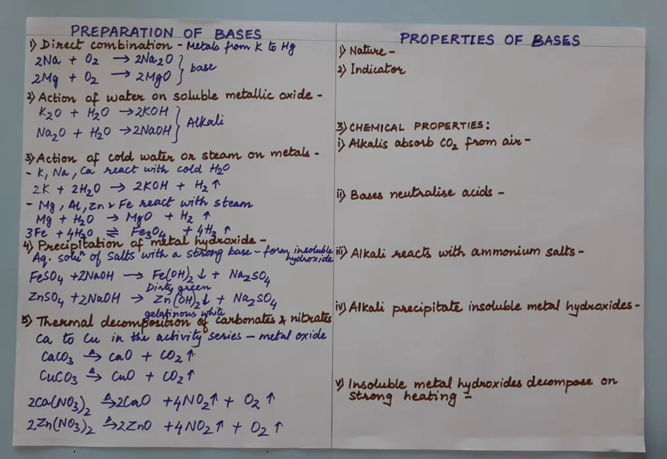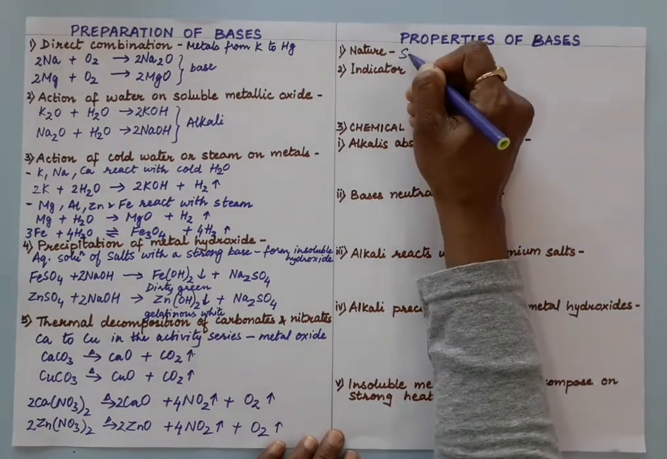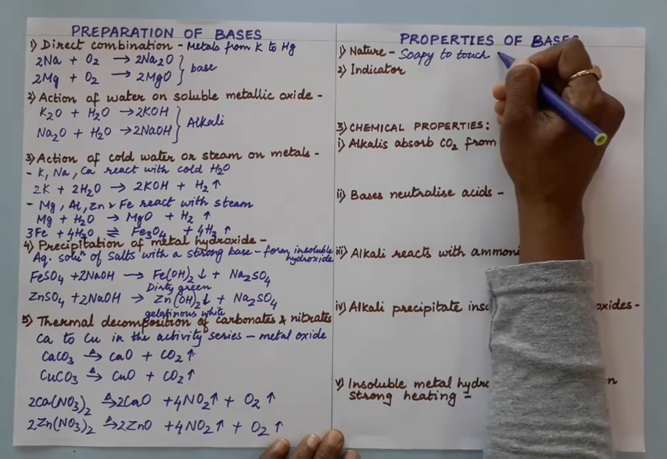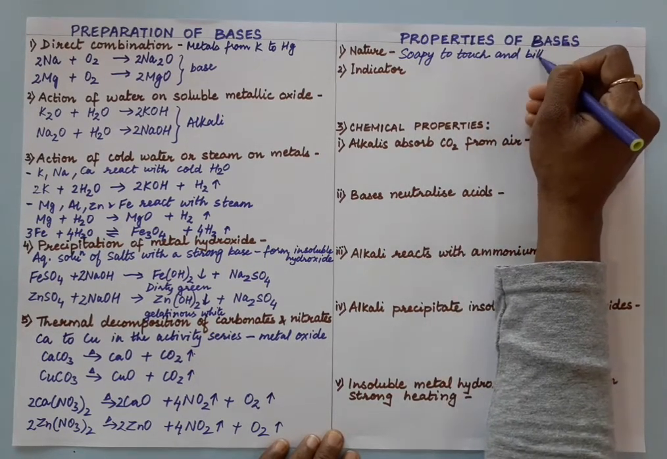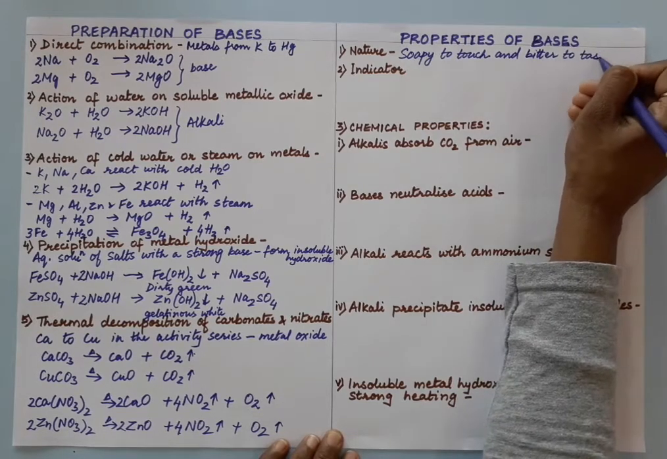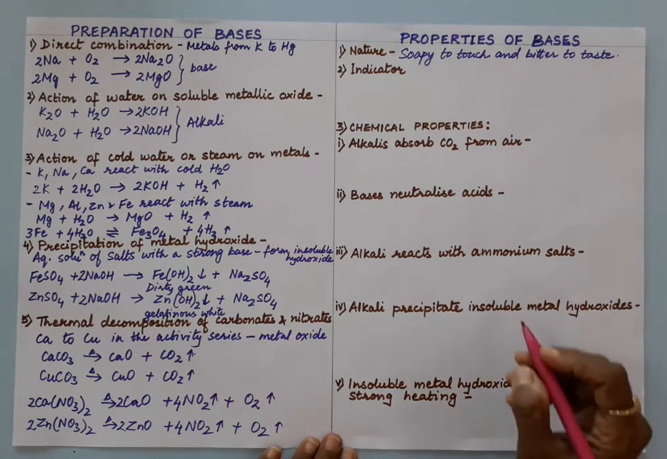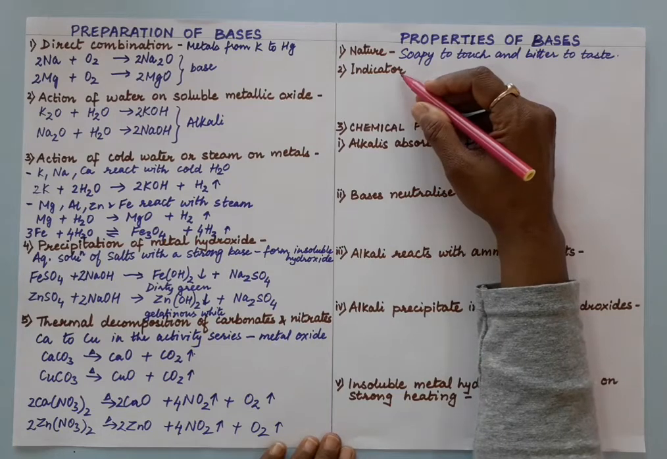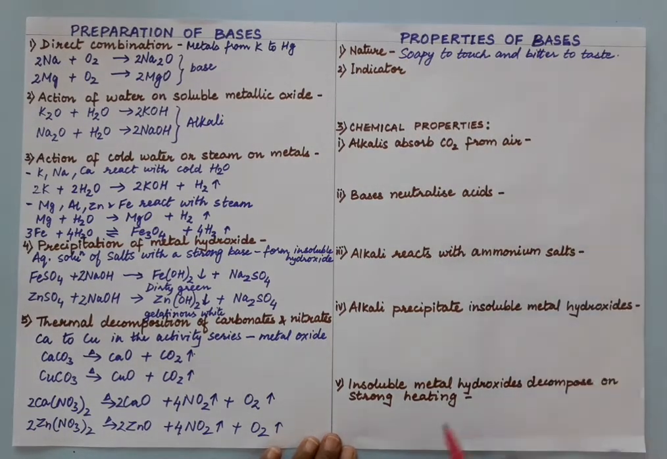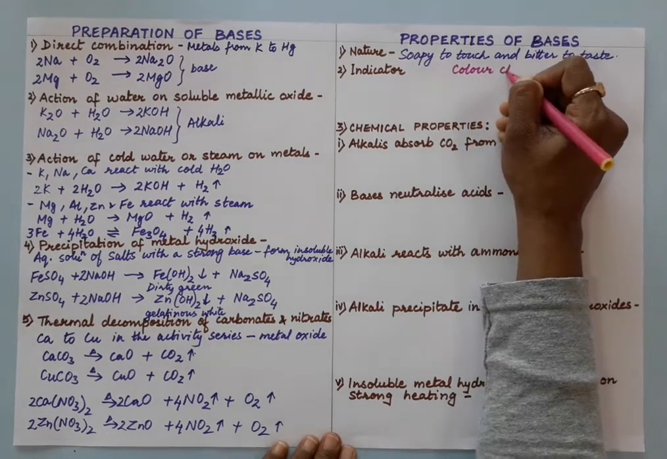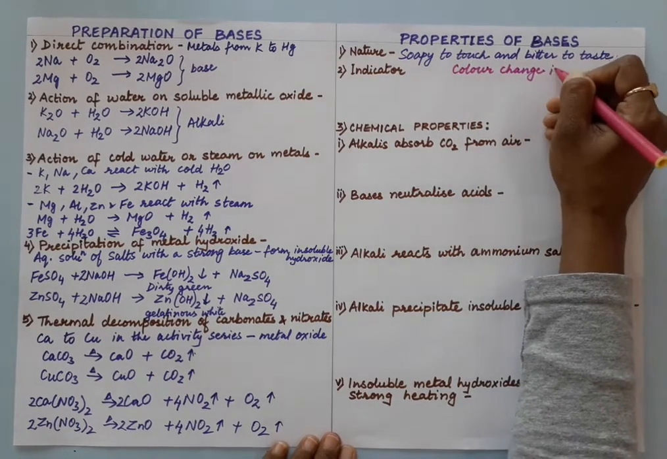Now let us study the properties of bases. Now in the properties of bases, all of you, nature of the base is what? Soapy to touch. So all bases are soapy to touch and bitter to taste. Now when we are talking about indicators, so we will see the color change, okay. So indicators will tell us by the color change that the solution is basic in nature, okay. So color change in basic medium,